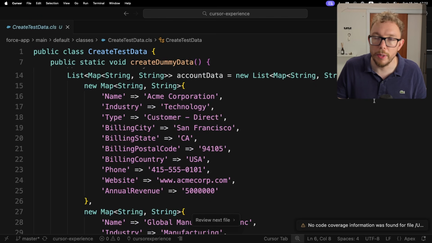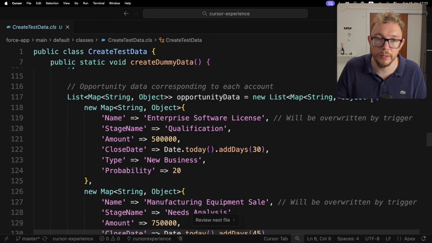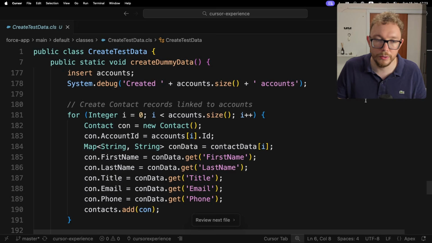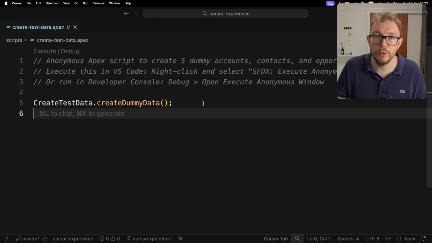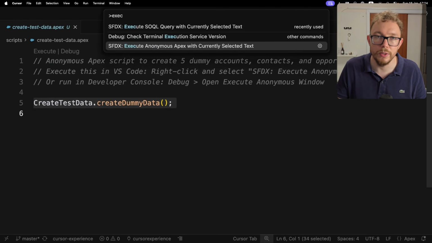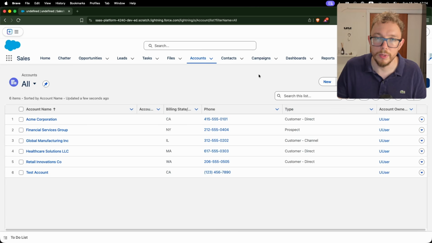Next, I want to go and make some dummy data. So let's just go ahead and create some accounts, contacts, and opportunities. So it went and created an Apex class where it populates a list of maps to go and create them. And this is for every SObject type required. We relate objects down here in the code, and then we have some debug statements. It also created this create test data script so I can go and execute anonymously. And you can see that that test data was created. Now, this wasn't my preferred way of doing this. I actually wanted to try and get it to create a CSV file that I would then upload via the CLI, but this works.